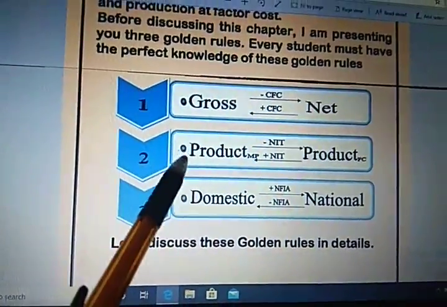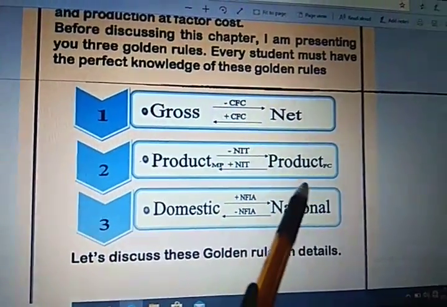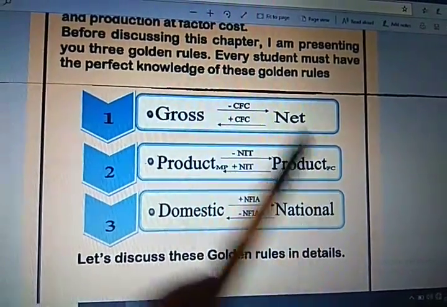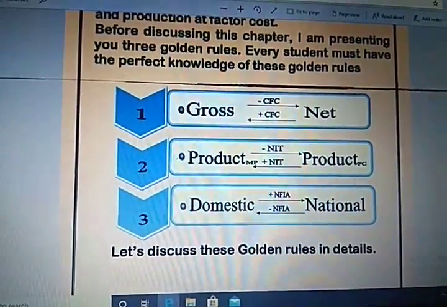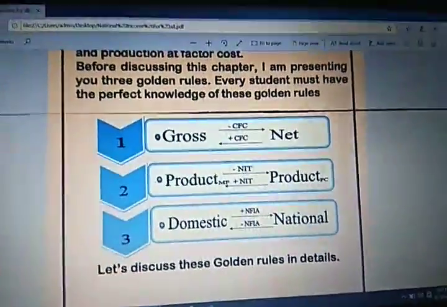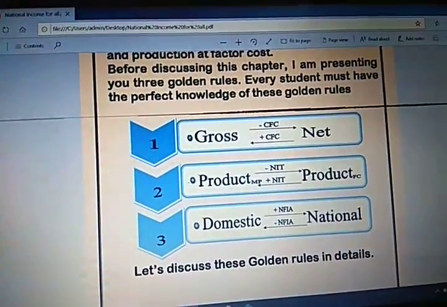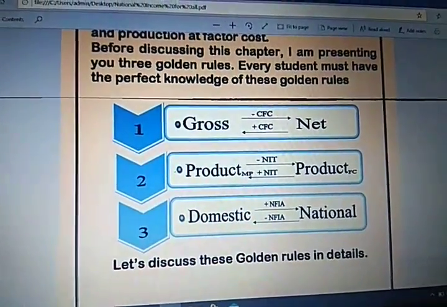Now the next rule we talk about is product at market price and product at factor cost. That means we talk about the difference between market price and factor cost. Now what is the difference between market price and factor cost? Market price is a price which includes net indirect tax, and factor cost is a cost which does not include net indirect tax.